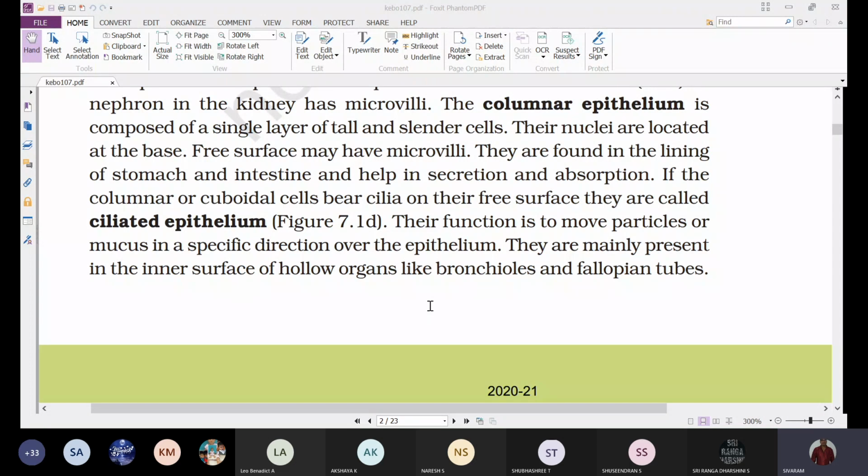We can observe the mucus. The mucus is continuously secreted in the trachea, bronchi and bronchioles, and in the nasal chamber, because it is very important. This mucus plays a very important role in the humidification of air.